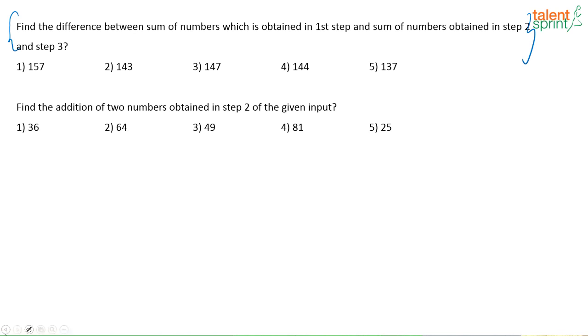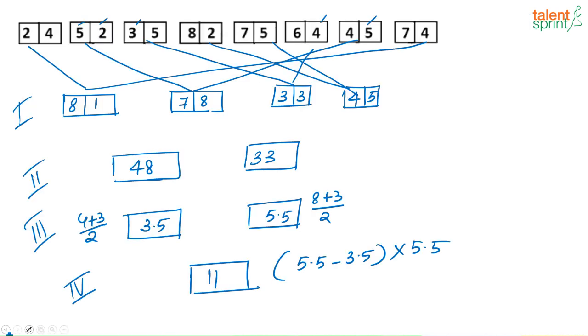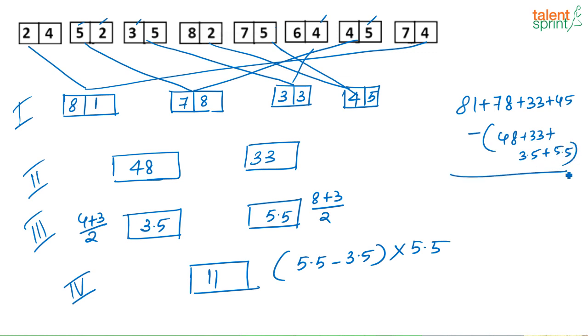Find the difference between the sum of numbers obtained in the first step and the sum of numbers obtained in steps 2 and 3. So the first step will be 81 plus 78 plus 33 plus 45 minus 48 plus 33 plus 3.5 plus 5.5. This is what you have to find out. That will be the answer for the first question.